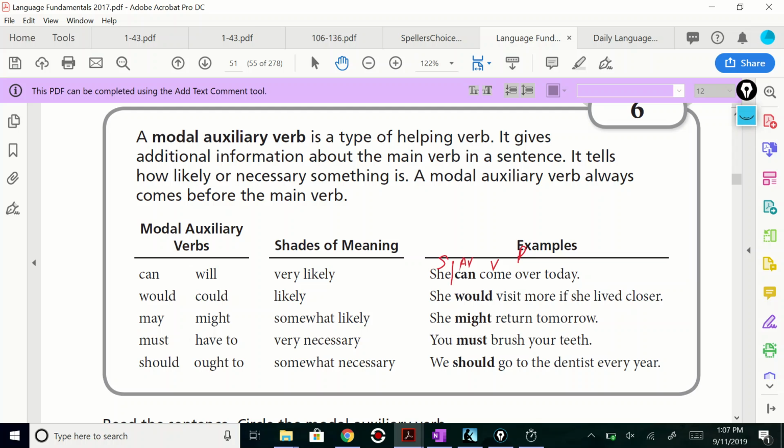She, subject, would visit more if she lived closer. The whole thing is the predicate. Would visit is the actual verb, that's the actual action. And the auxiliary, giving more additional information, is would. Do you guys see it? All right, you'll give this a shot.